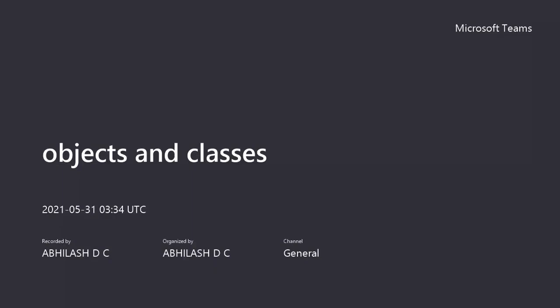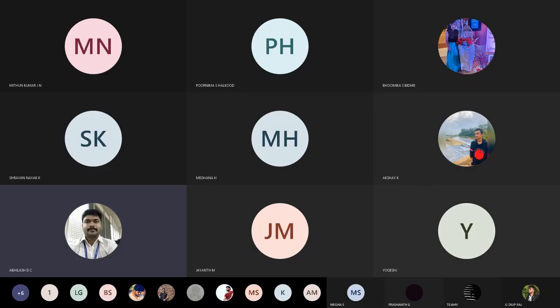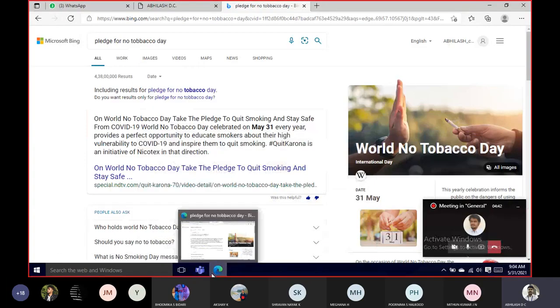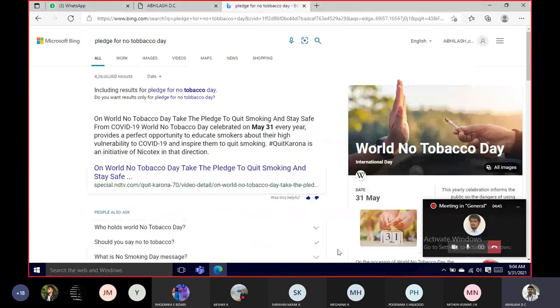Yeah. So today is World No Tobacco Day, and today I guess you people will take the pledge of not using any tobacco products from today onwards. On World No Tobacco Day, take a pledge to quit smoking and stay away from COVID-19.